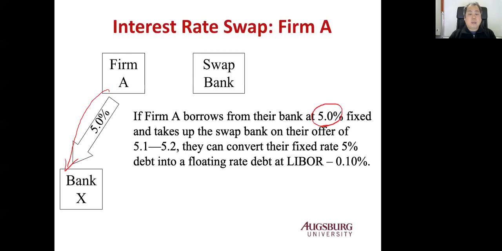Now, the swap bank offers this swap. You can give the swap bank US dollar LIBOR and they give you 5.1% fixed rate, because their quote is 5.1 to 5.2. So the bid price is 5.1%, the ask price is 5.2%.